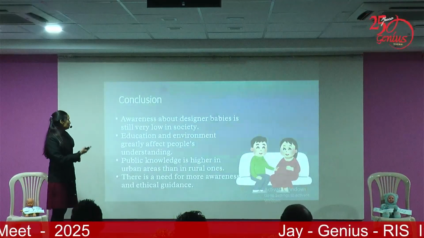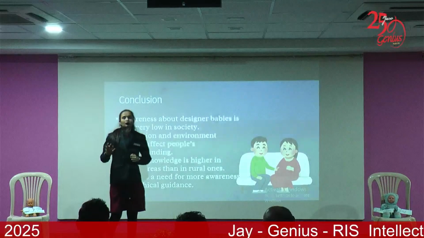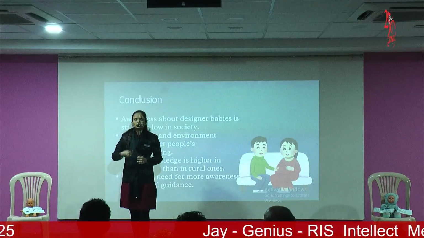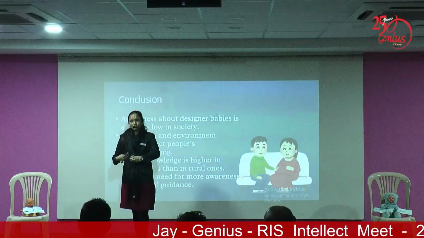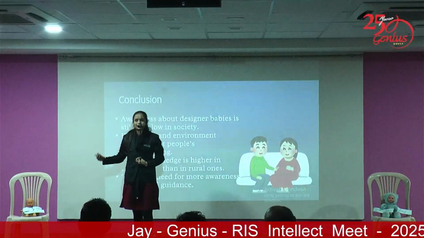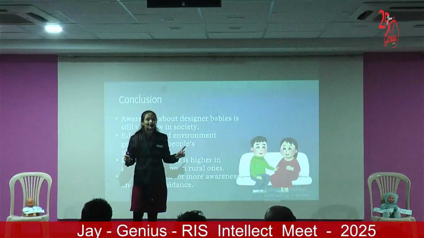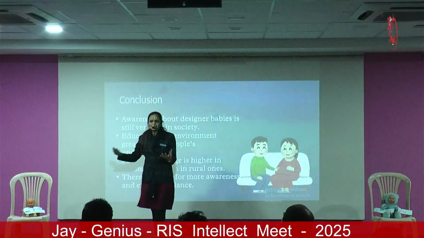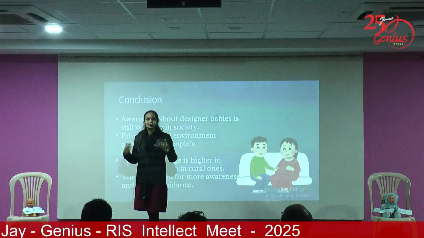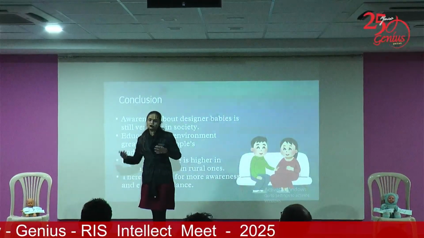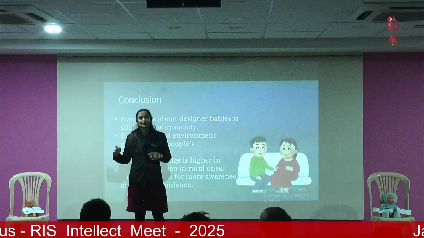There is a need for more awareness and ethical guidance, because if you have these things in your mind, okay, I want the baby, then the parents should have that characteristic first. If I am getting married to a person who has blue eyes and I have black eyes, I cannot say that my child should have green eyes, because we don't have that. Maybe it is in the recessive part, but not in the dominant part. If both of us don't have that trait, then we cannot predict it in our child.